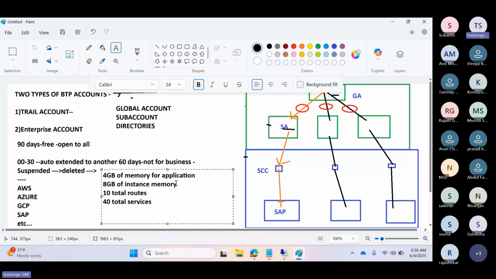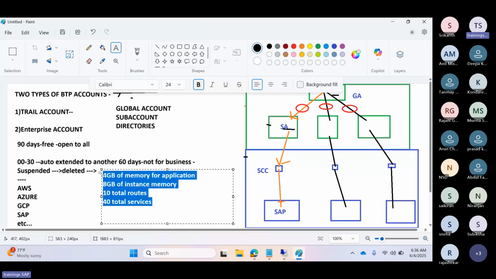Instances means at the BTP level, when you deploy the application, that application will create an instance. For example, when you install SAP, two SAP instances are created: one is the ASCS instance, the second is the application server instance. Instance means a specific set of services will run on that instance. So that is the limitation we have here, instance memory and application memory. Then a total of 10 routes, 10 services, and 40 services and applications you get from SAP. These are the limitations if you use the trial account.